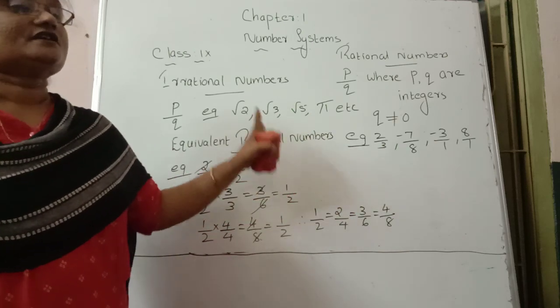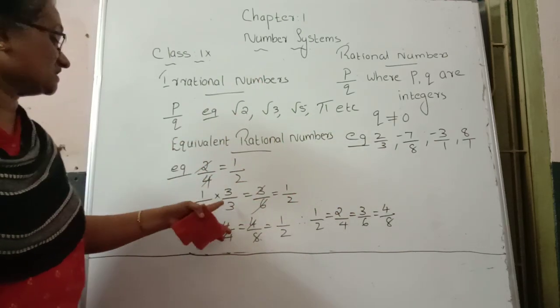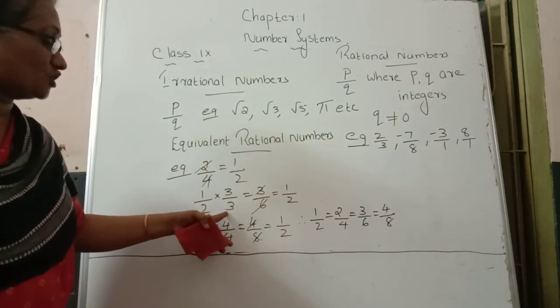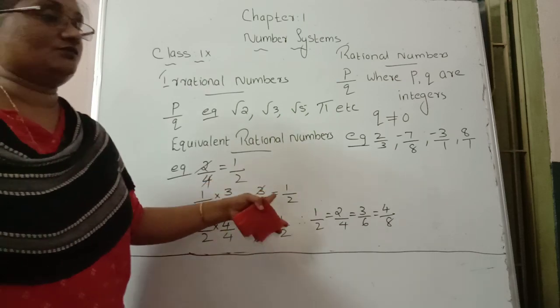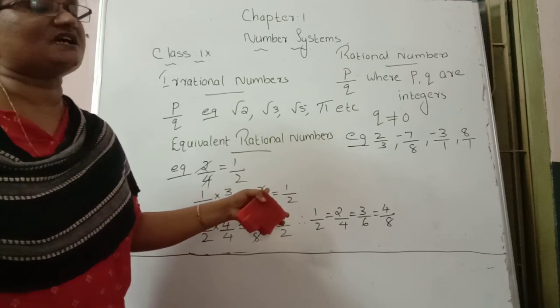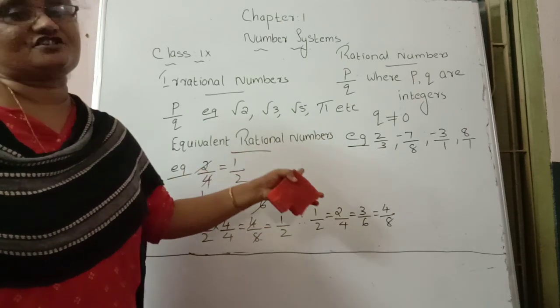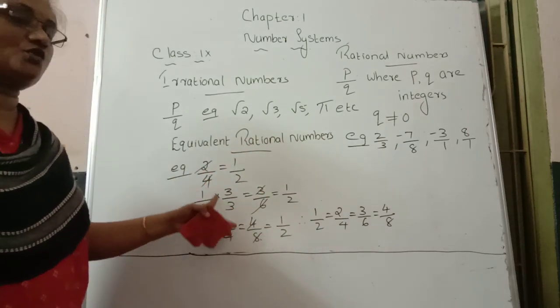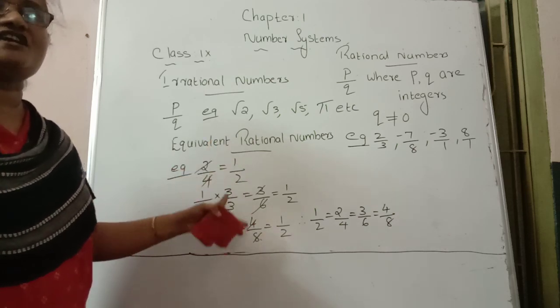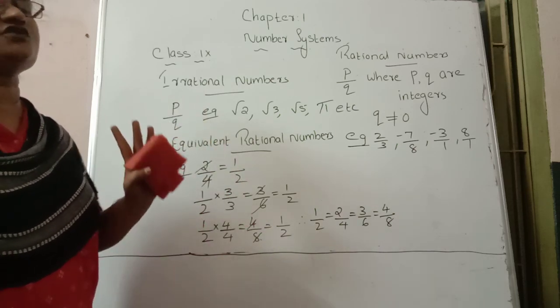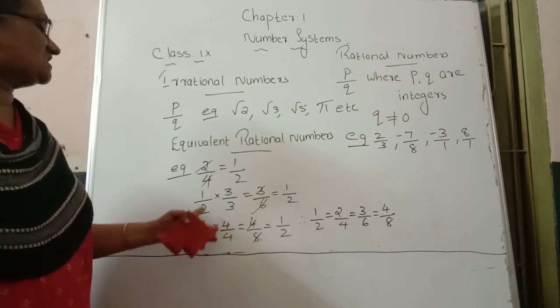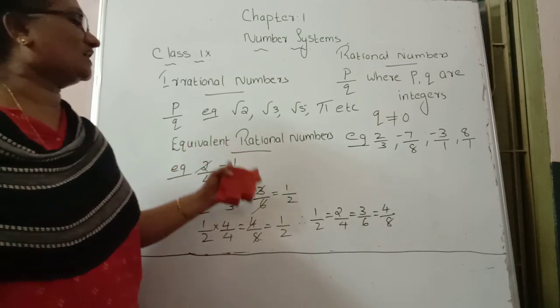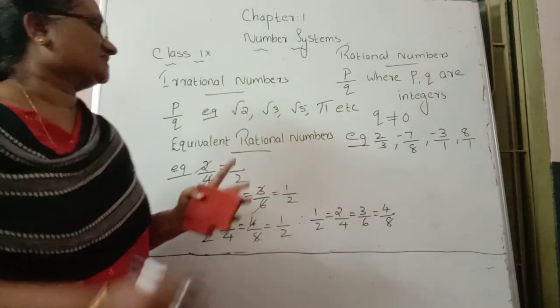But if we use a different number in the numerator, suppose instead of 3 in the denominator we place 4 when multiplying, we get a rational number, but it is not an equivalent rational number. So remember, when multiplying, the numerator and denominator must be multiplied with the same number only. Such numbers are known as equivalent rational numbers.